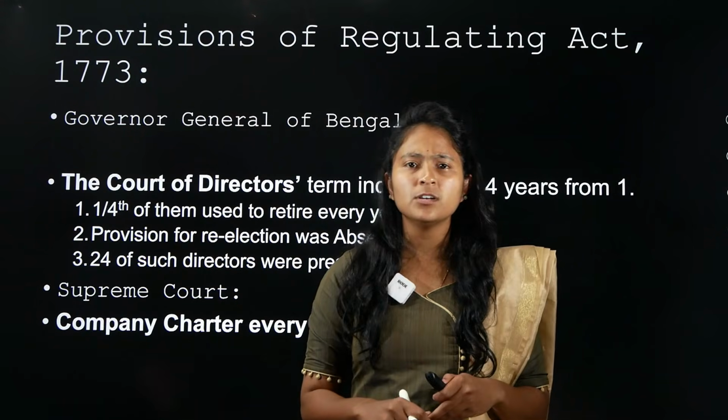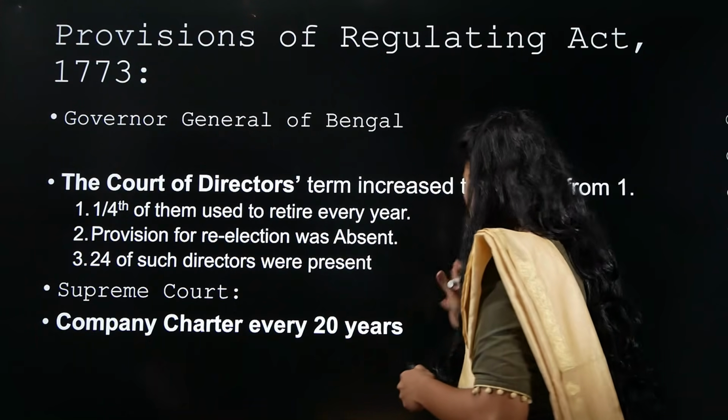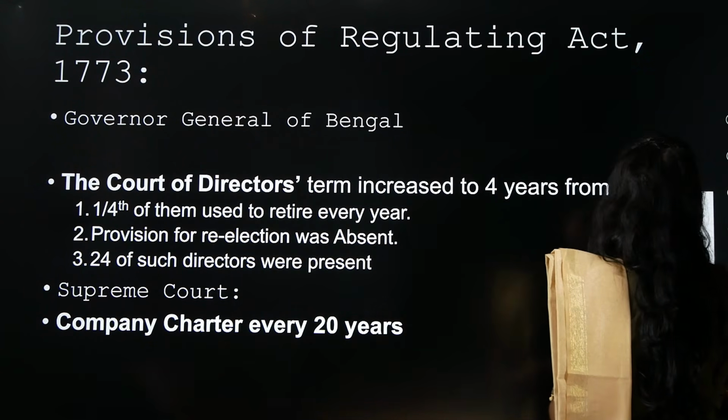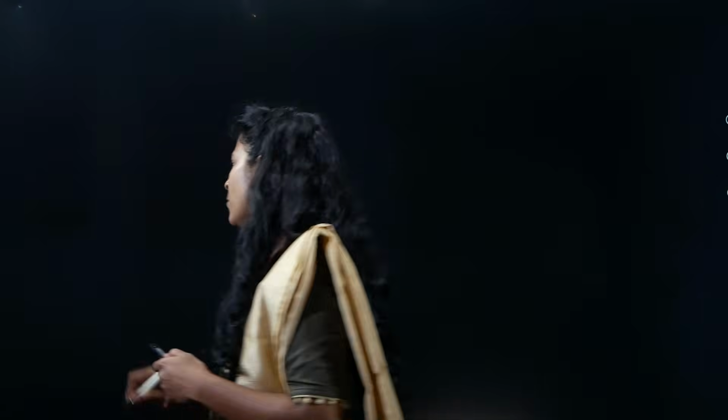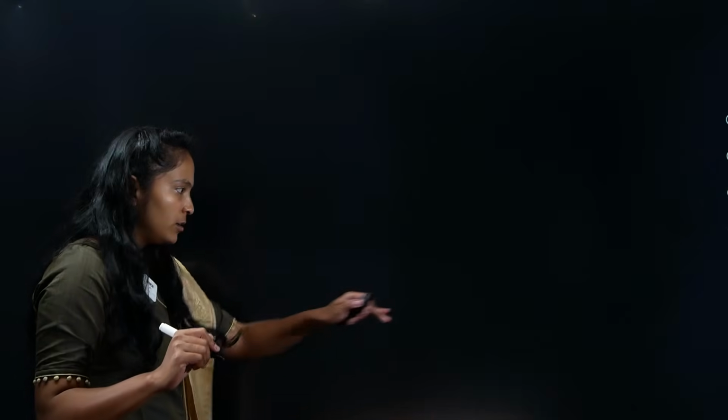We have to see the Regulating Act of 1773. What exactly happens here? How are they trying to control? Before we go to this, let us go to the black slide. Now, please understand, in the Regulating Act of 1773, what happens here is, what are the provisions? Before, just in the before slide, I told you that there are three important factories. Right? Now, how British government would control East India Company before this? It's not that they were not able to control or they did not have an eye, but most of the power was with the British East India Company itself.